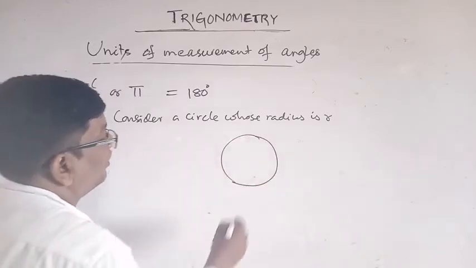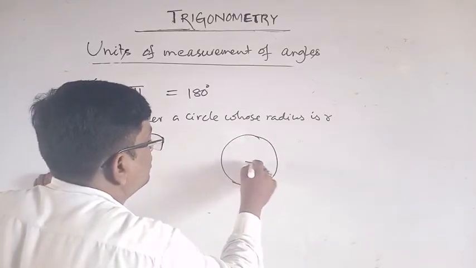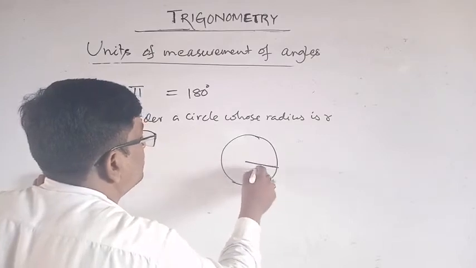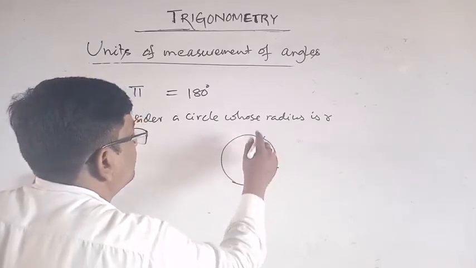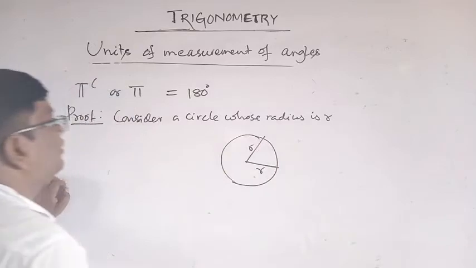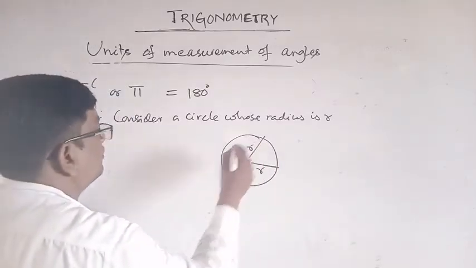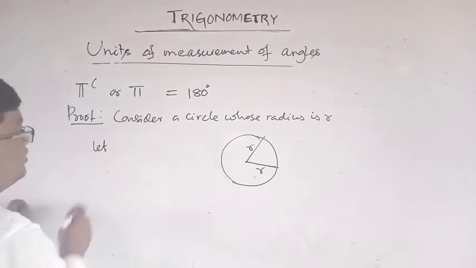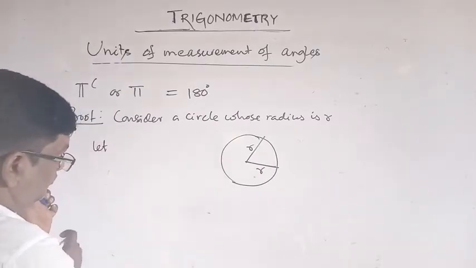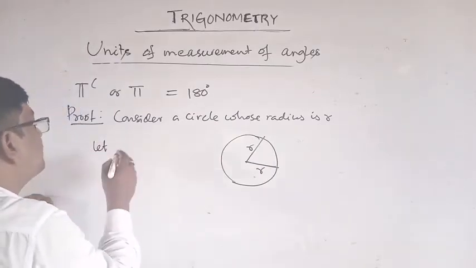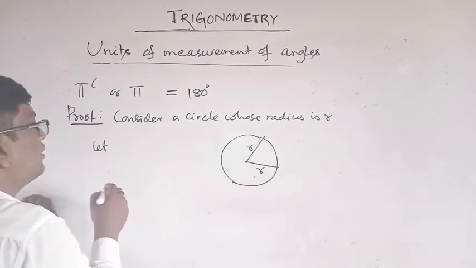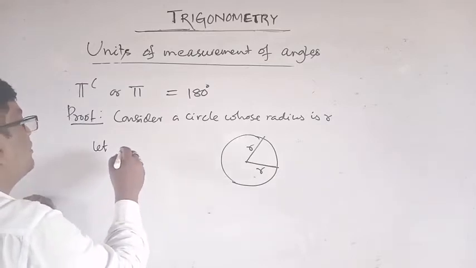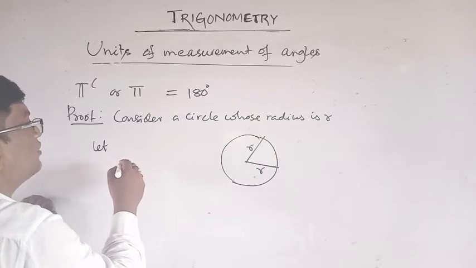This is the center, and this is the radius, and this is the radius.